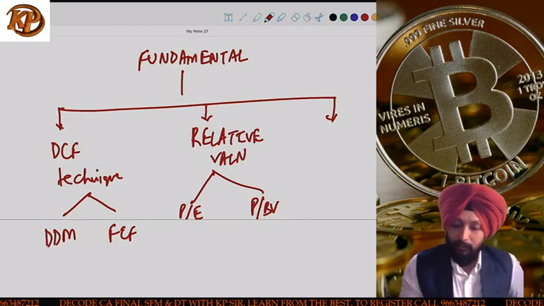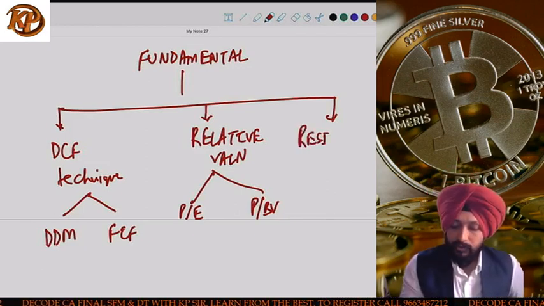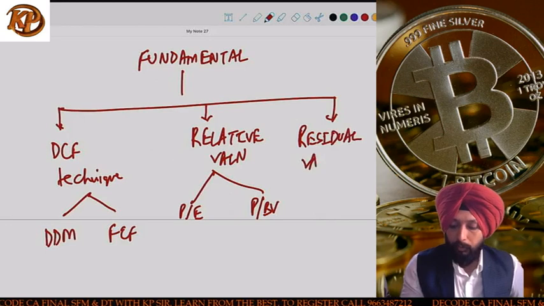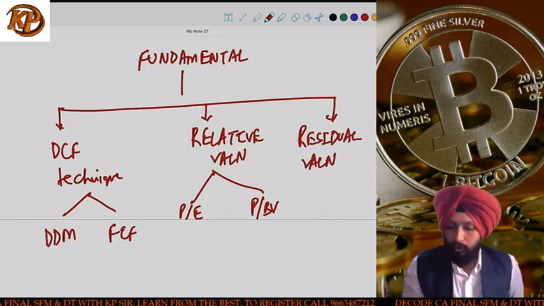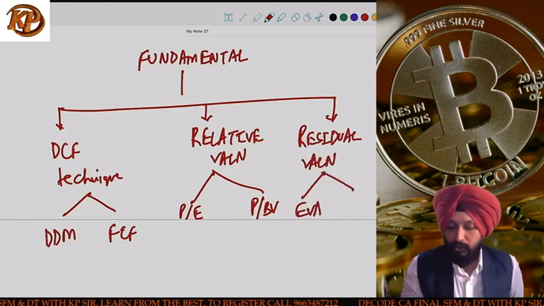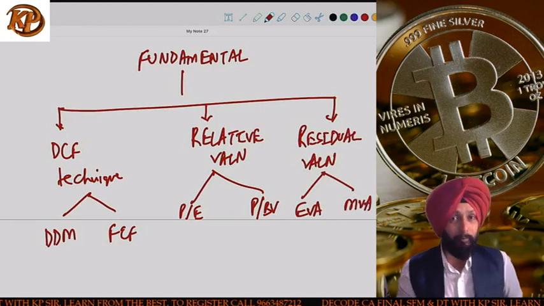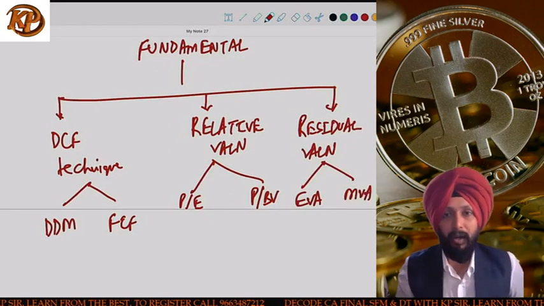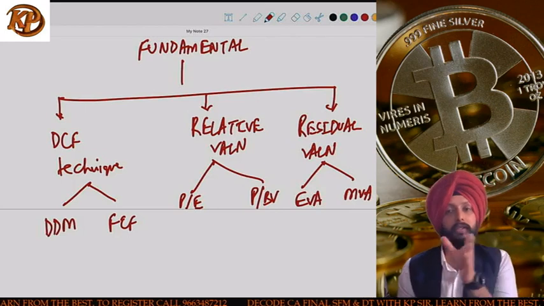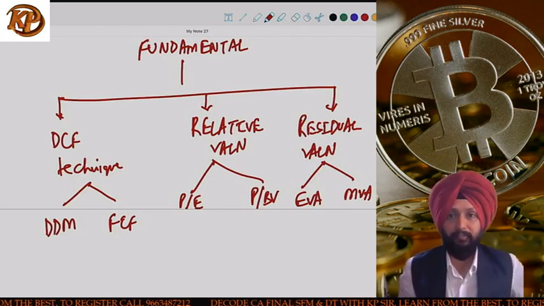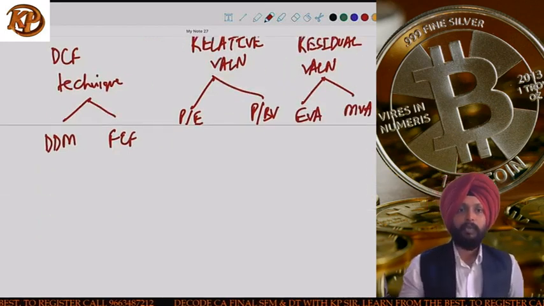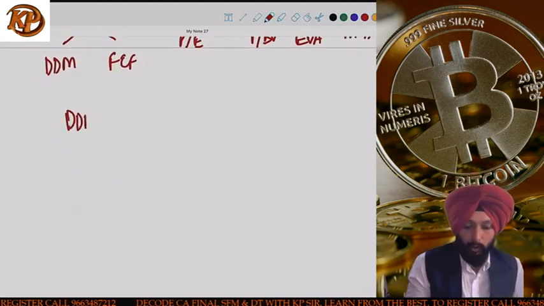And lastly, we did the residual valuation, guys. And residual valuation, I hope you remember, was the most easy and scoring part, where we have used only 2 measures, which are EVA and MVA, economic value added and market value added. These are the total discussions which we have done in the fundamental analysis. Okay, so we start with the dividend discount model.